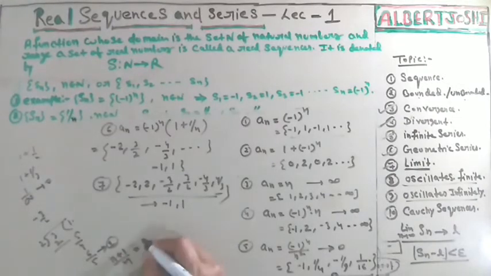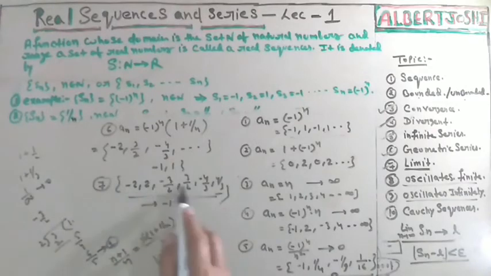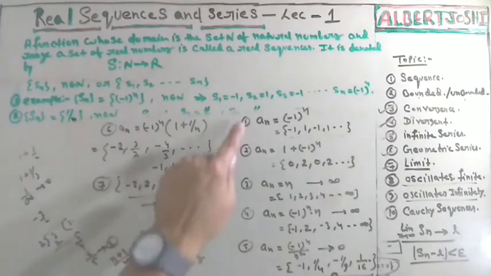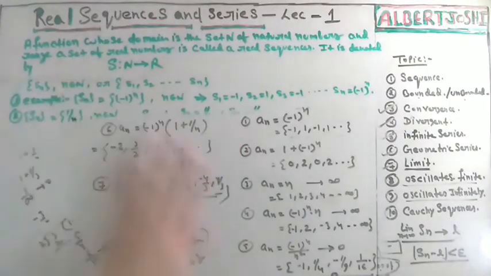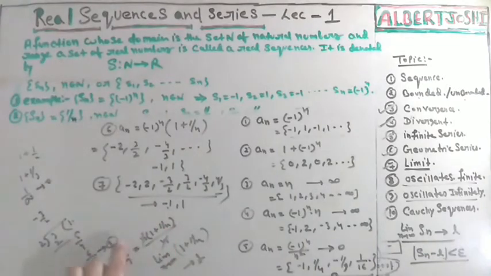Okay, so you can take n common, then 1 plus 1 upon n, n cancels. Limit n tends to infinity, 1 plus 1 upon n, 1 upon infinity is 0, so it is converging to 1. So this value is converging to 1. Similarly, for negative, it will converge to minus 1. So I have shown you many examples. Okay, what is a sequence? I think that is clear.